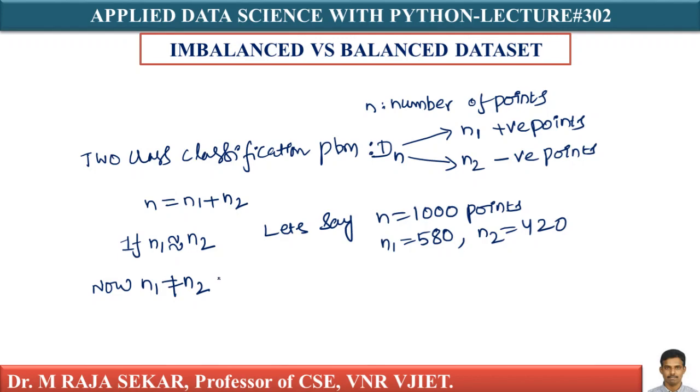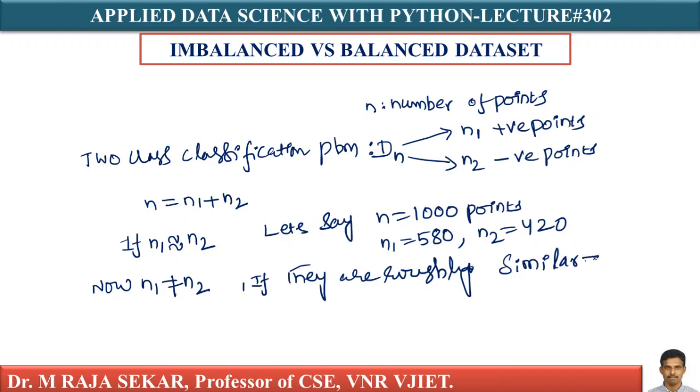If they are roughly similar, it is called a balanced data set, because there is a good balance between the number of positive points and the number of negative points.